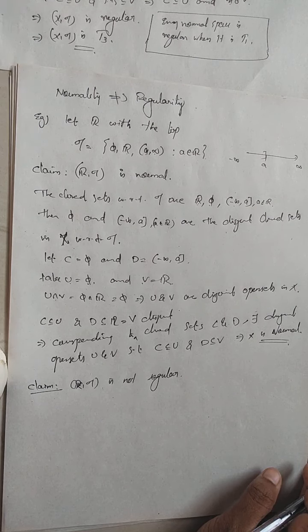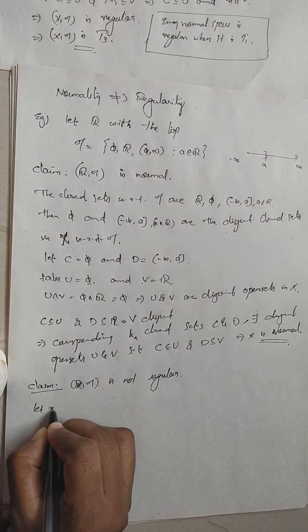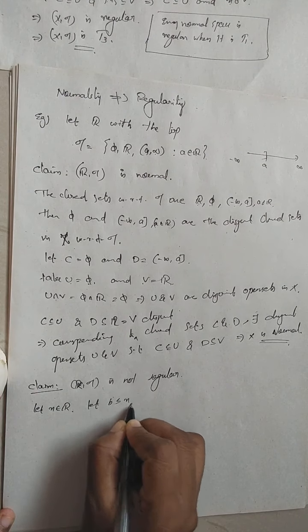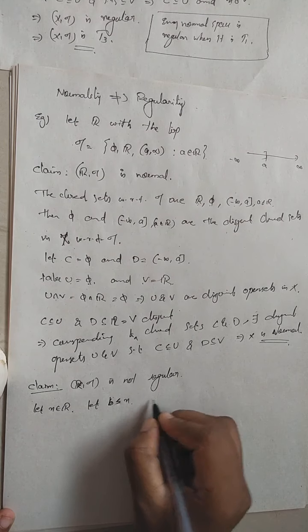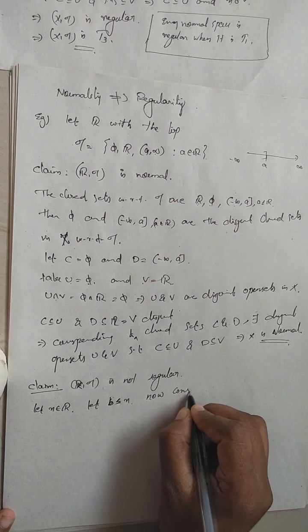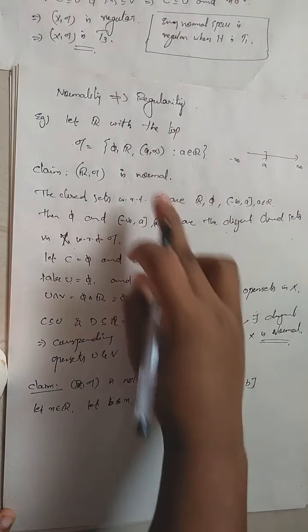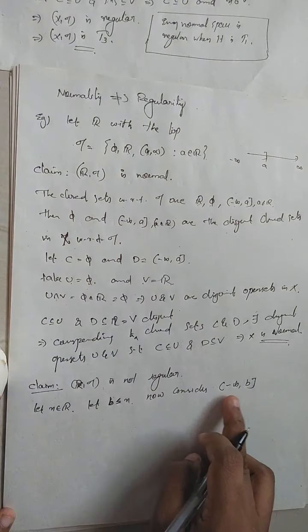When a space is not regular, we have to give only one example which does not hold the property. So for that I consider, let x be a point in the real line. Now let b be a real number less than or equal to x. Consider the interval minus infinity comma b closed. With respect to this topology, a set of the form minus infinity comma closed b will be closed. So this set will be closed.